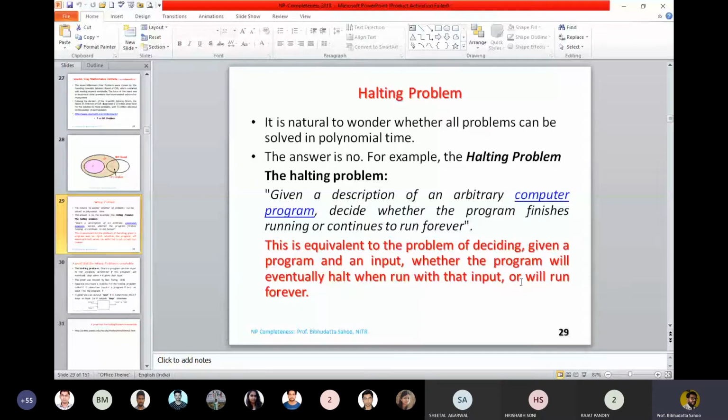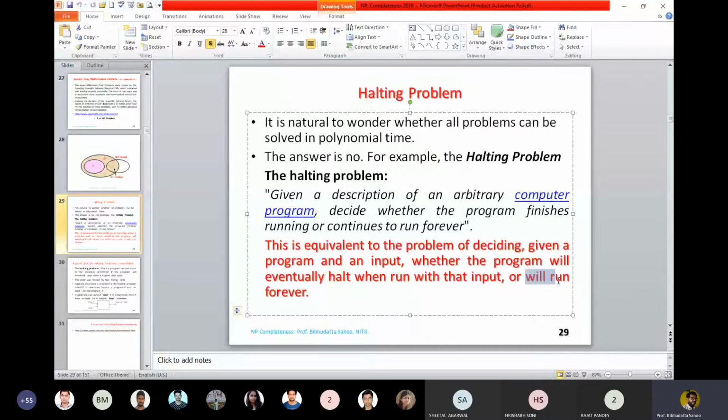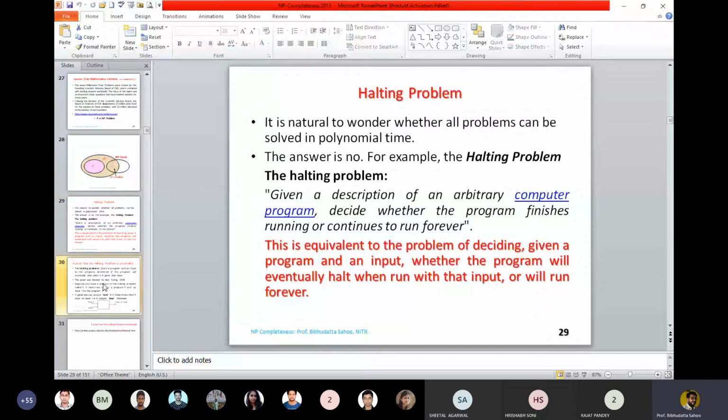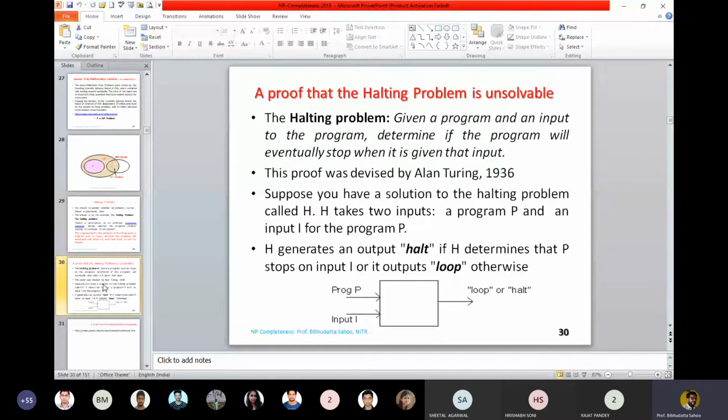You see, this clearly explains the halting problem. Will run forever means never come to the goal state. You start with the input, you are verifying a tour in polynomial time. So your program will eventually halt, your program will come to the goal state. I repeat again, halting problem means you start with the input state with a given sequence of input, or a set of input, or a single input, you will come to the halt state. Okay, so this is the diagrammatic representation for the halting problem.